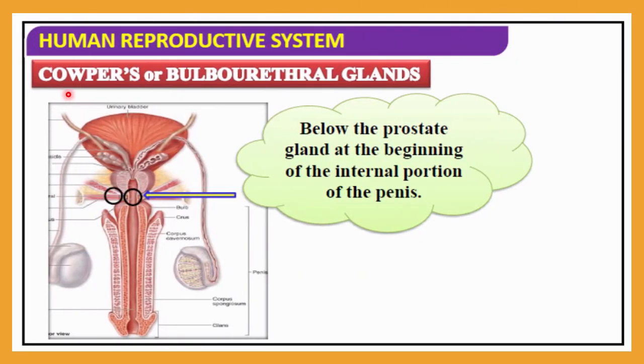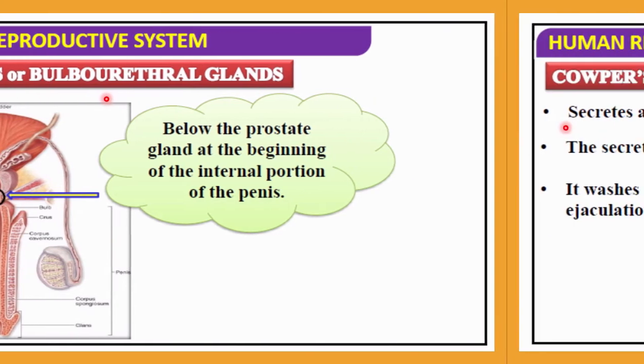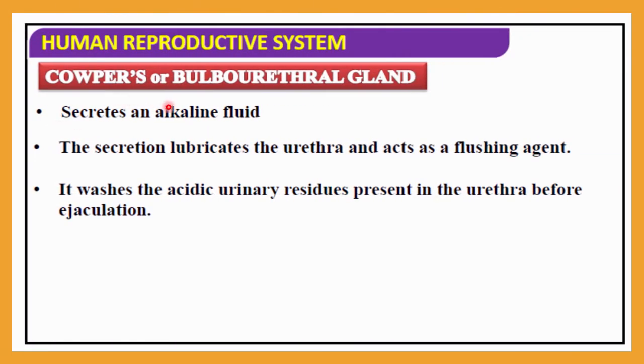The next gland is Cowper's gland, also considered the bulbourethral gland, and you can see it here. It is below the prostate gland at the beginning of the internal portion of the penis. In between the prostate gland and the penis you can see the bulbourethral gland situated, and it is in a pair. So what is the role of Cowper's gland or the bulbourethral gland?